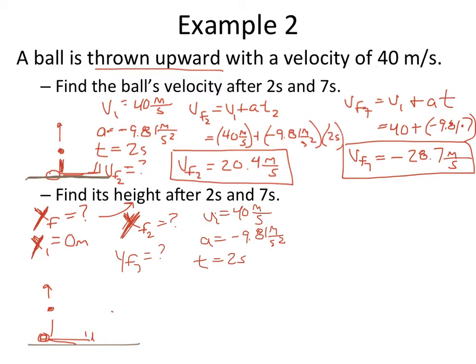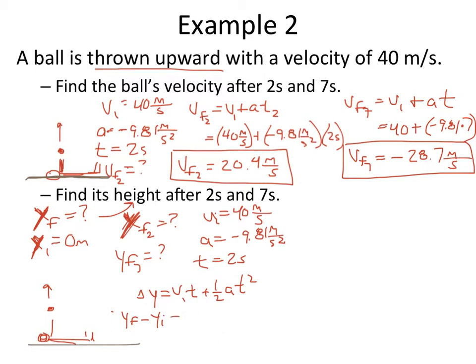So our displacement, that is our final position, what equation could we use? Well, we have this equation: delta y equals initial velocity times time plus 1/2 acceleration times time squared. And we know the change in y can be y final minus y initial. Since this y initial is 0, it wouldn't really help to add it to the other side because it would just be 0, but we'll do that anyway.